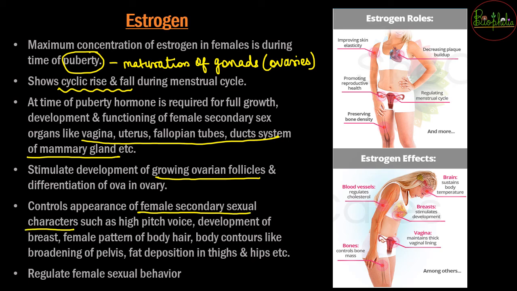And what are these characters? These are the characters of high pitch voice in females and low pitch voice in males, so you can differentiate by the voice as well. There can be development of breasts, and a female pattern of body hair. There are body contours, that is broadening of the pelvis, so that the female in future can bear a child. Then there is fat deposition in the thighs and hips, and because of that the body structure of females is different from that of males.